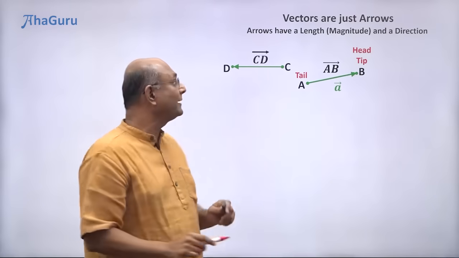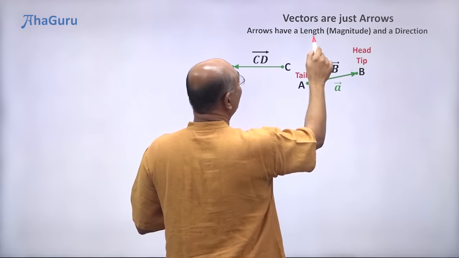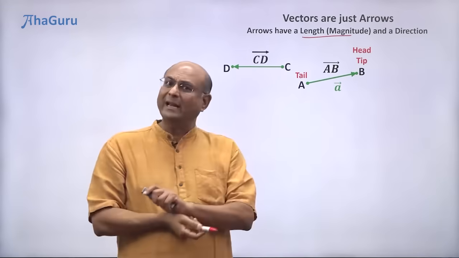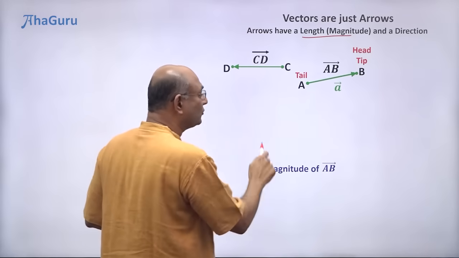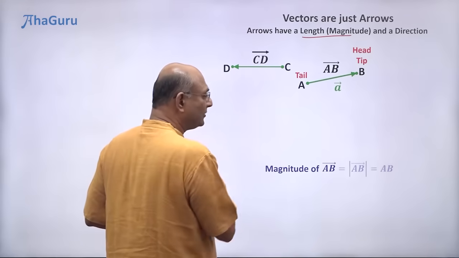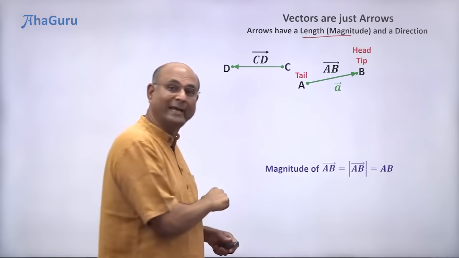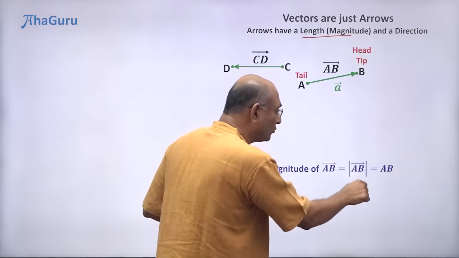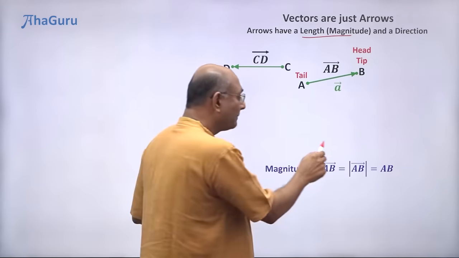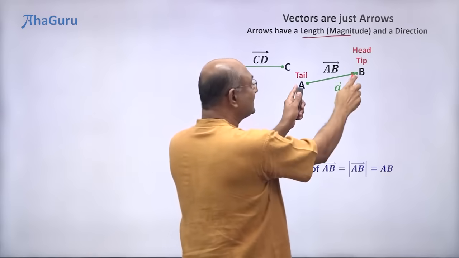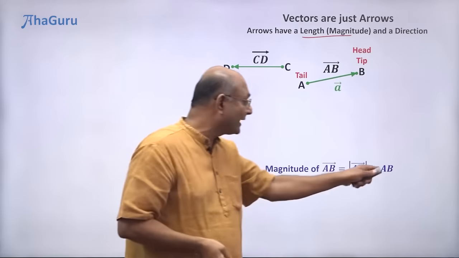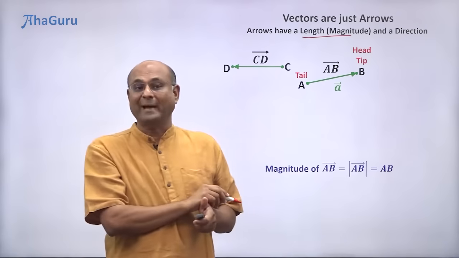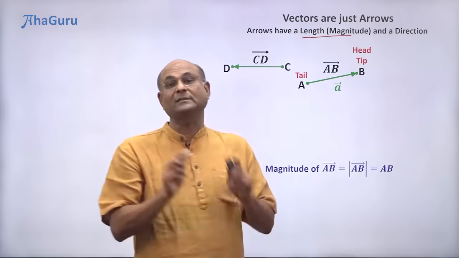Okay, so far I have been talking about arrows, but I told you arrows have a length and a direction. So what is the length? How do we talk about the length? We say magnitude of AB vector, and we use these two parallel vertical lines and put the AB vector in the middle to say magnitude of AB vector. But we know that the magnitude of AB vector is just this length, and for this length we already have a symbol, the line segment symbol, which is AB. AB without the arrow is magnitude, AB with the arrow is vector.